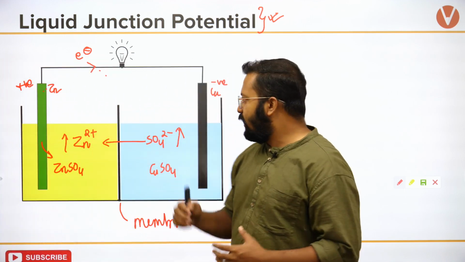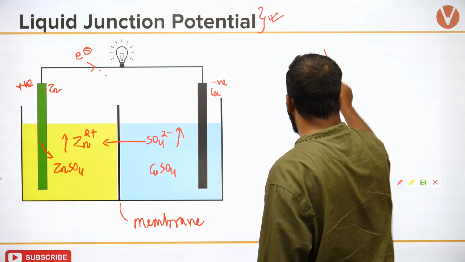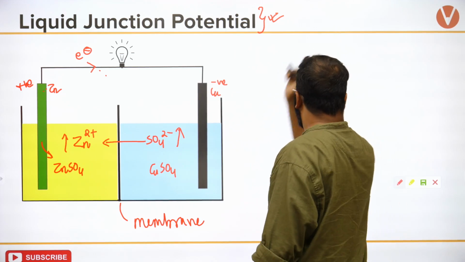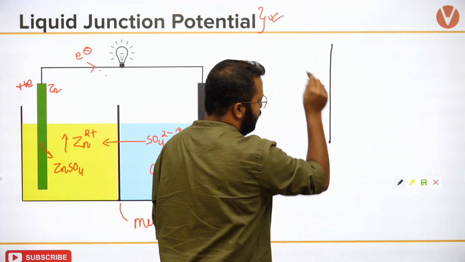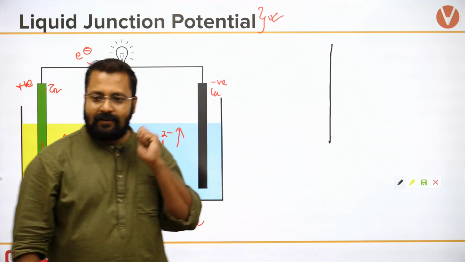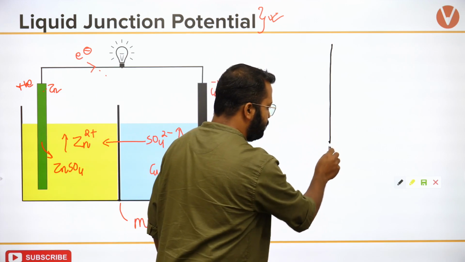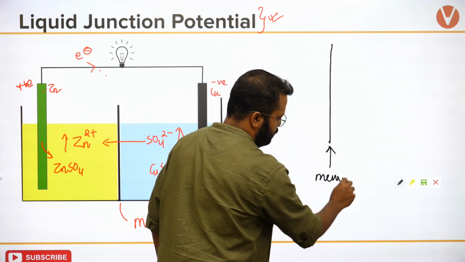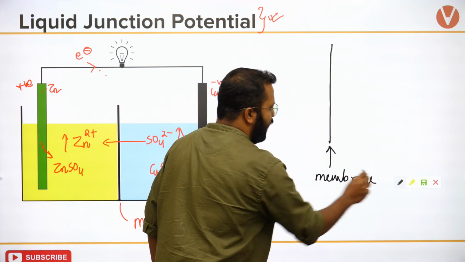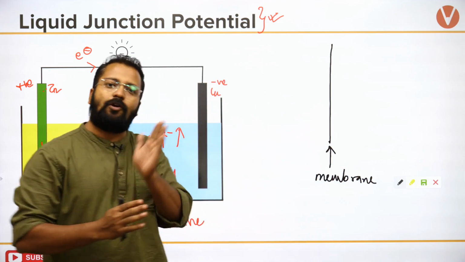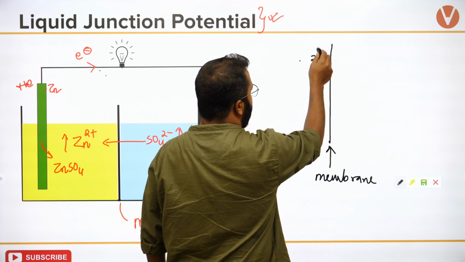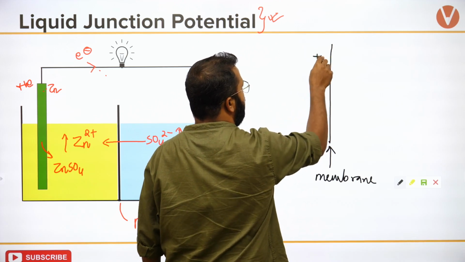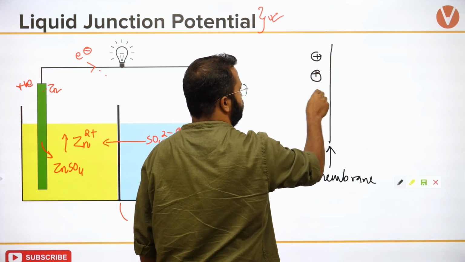EMF will slowly decrease because of liquid junction potential. The reason why it will decrease is, let's say this is the membrane. Okay, this is our membrane. About the membrane on the left hand side, I have zinc 2 plus ions, I have an accumulation of positive charge, isn't it?